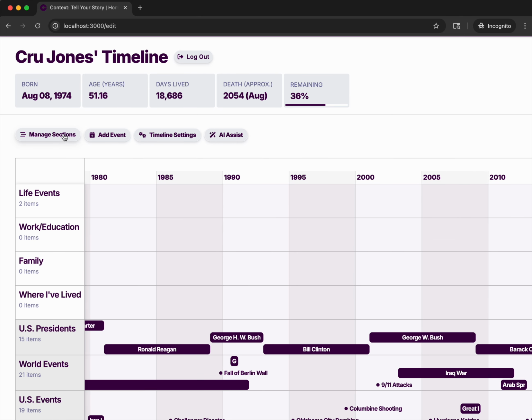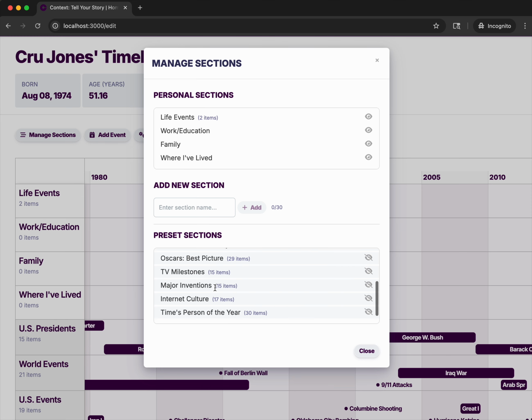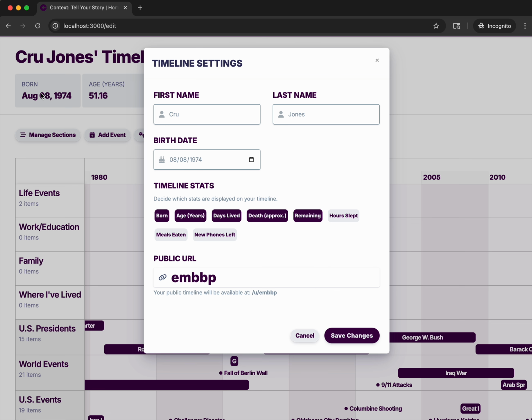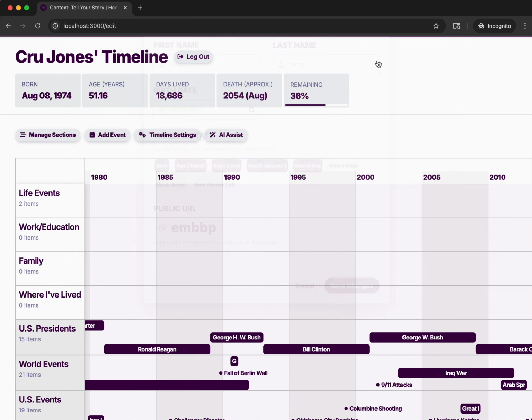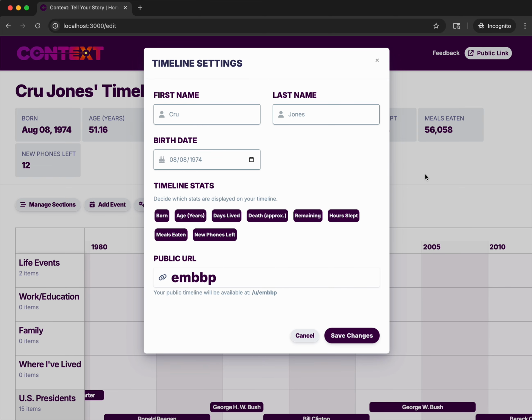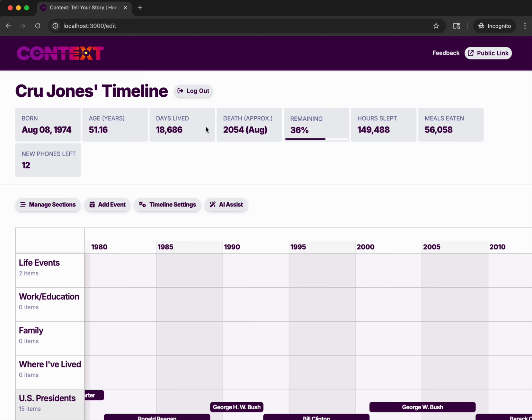So first of all, let's come into manage sections. So these are set up. So I have my presets. Actually, let me start here. So I go to timeline settings. So I have up here all these different stats, right? Days lived, death, remaining. I can't edit them, but I can turn them on and off. I can add these other ones. I'll just turn them all on for now. Save changes. And you'll see that I have them all here, right?